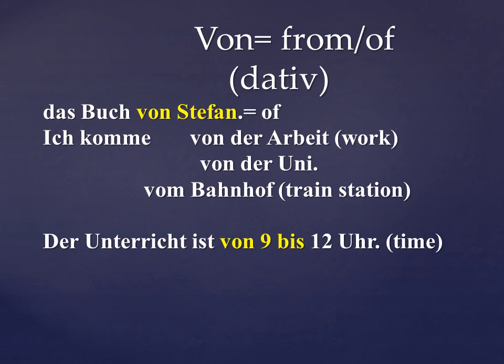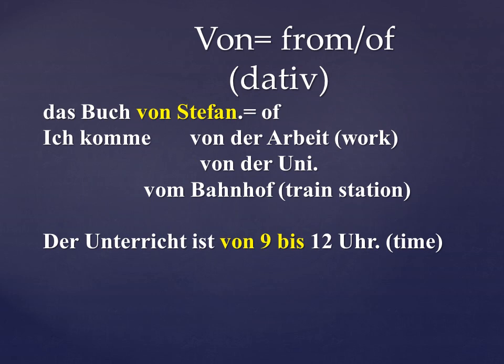Next preposition is von. It means from or of. It is a dative preposition. So let's see some examples. Das Buch von Stefan. The book of Stefan. Here von means of. Ich komme von der Arbeit. I come from the work. Ich komme von der Uni. I come from the university. Ich komme vom Bahnhof. I come from the train station.